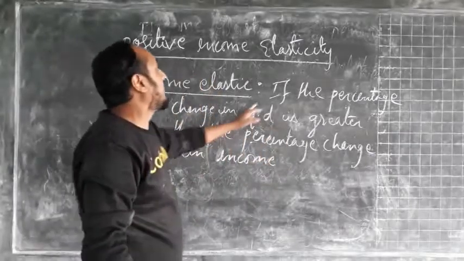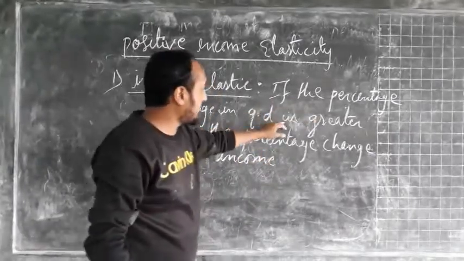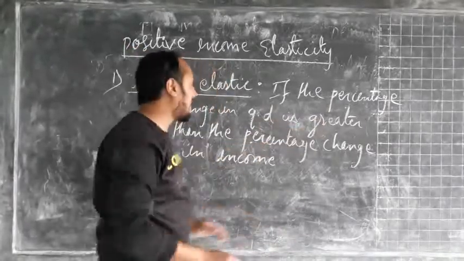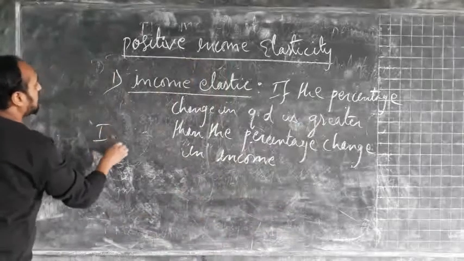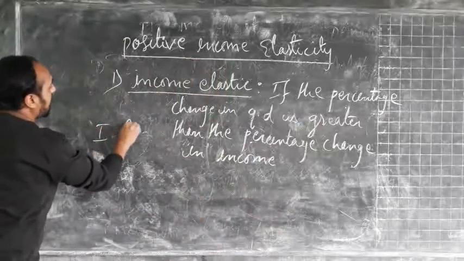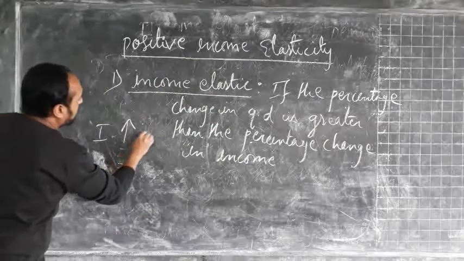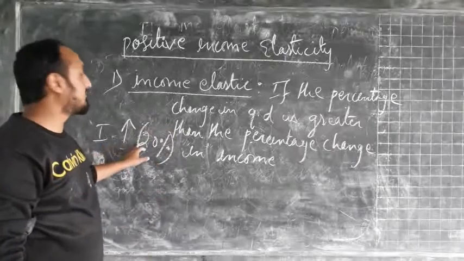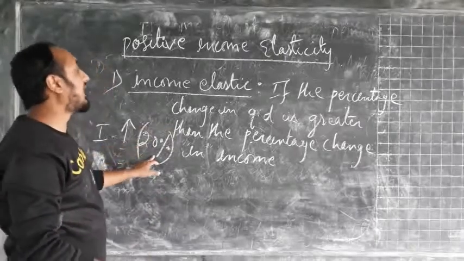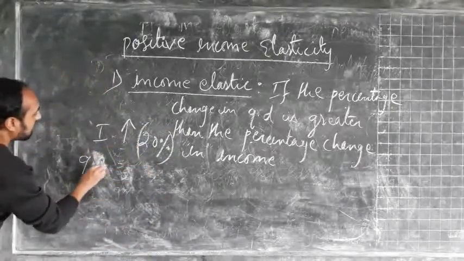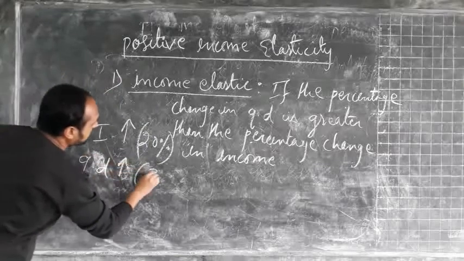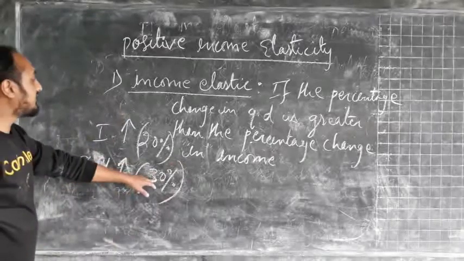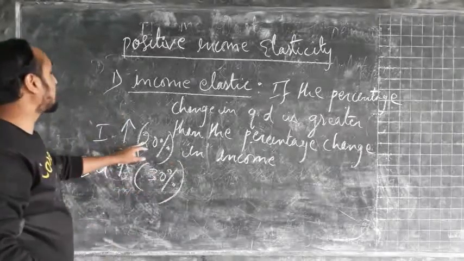So here once again, if the percentage change in quantity demand is greater than the percentage change in income, the meaning is that suppose income is increasing by 20%. If income is increasing by 20%, but due to that, the quantity demand is increasing by 30%. So here the percentage change in quantity demand is greater than the percentage change in income.